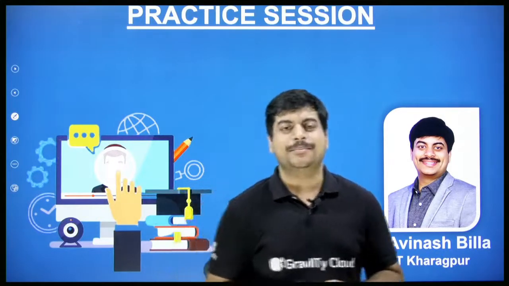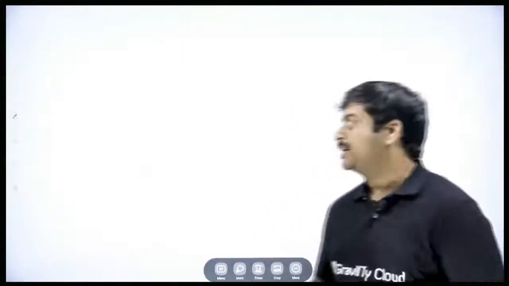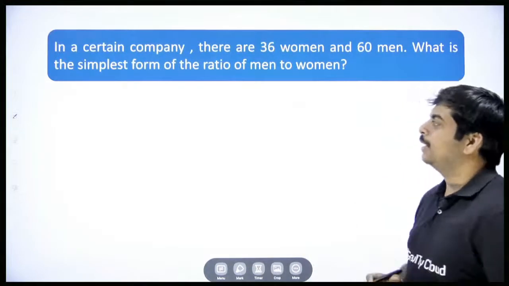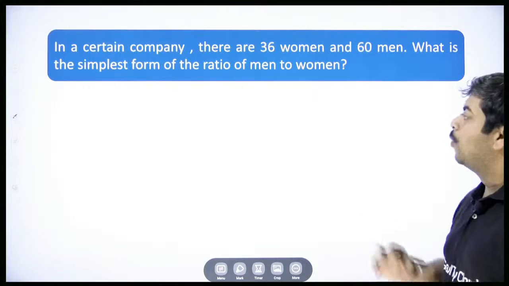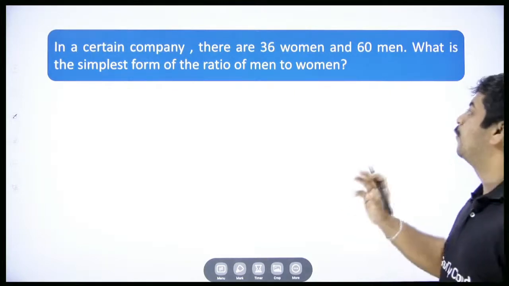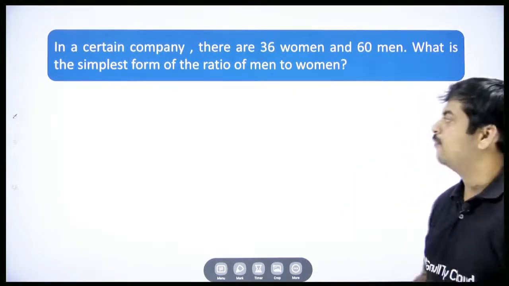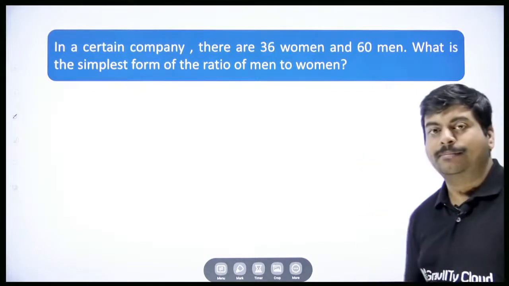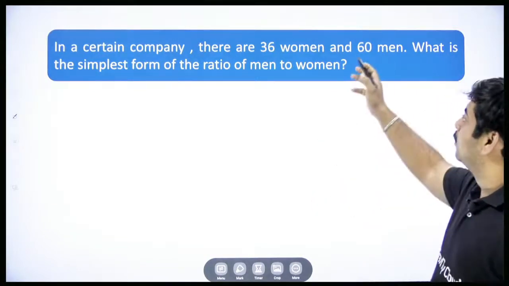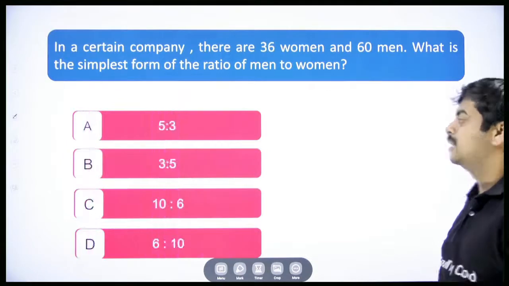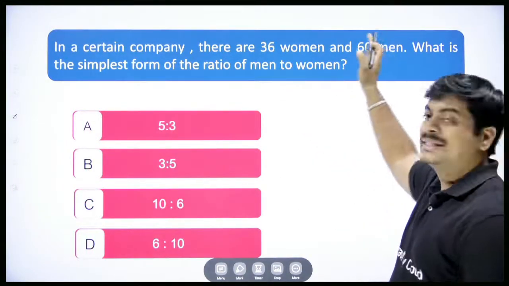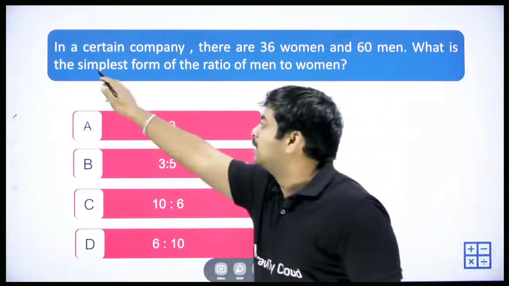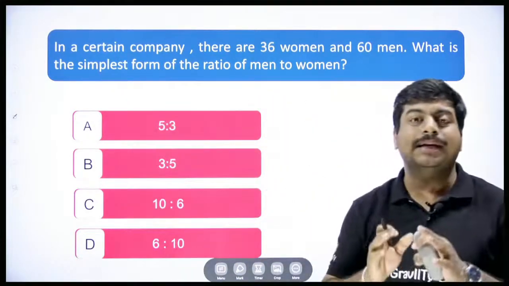Let's start today's session. So what's the first question that we are practicing today? In a certain company, there are 36 women and 60 men. What is the simplest form of the ratio of men to women? Okay, very simple question. So in a certain company, there are men and women, and we have the count as 60 men and 36 women, and we have some ratio. It's not 36 is to 60 or 60 is to 36. We need to write the answer in terms of a simplest form.